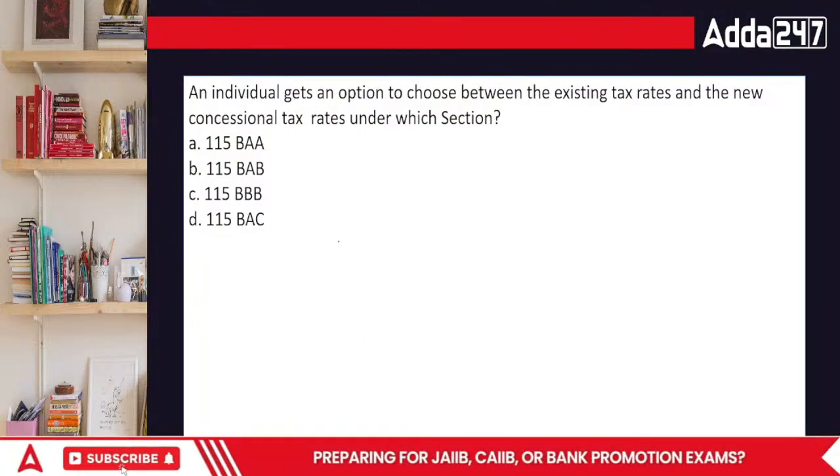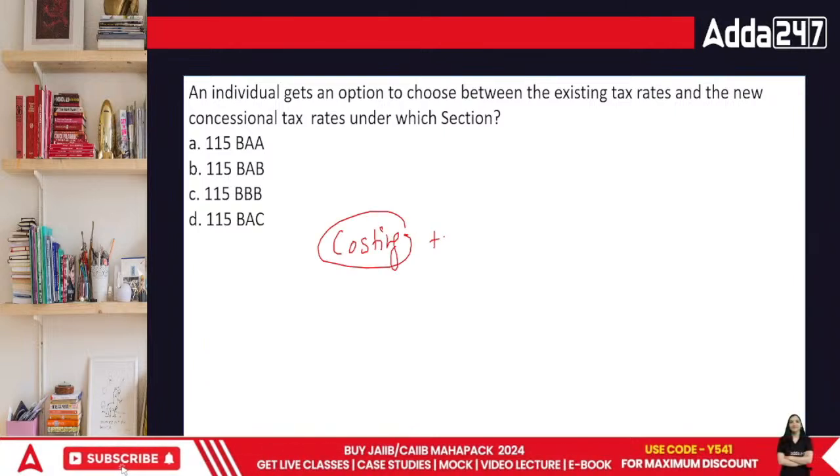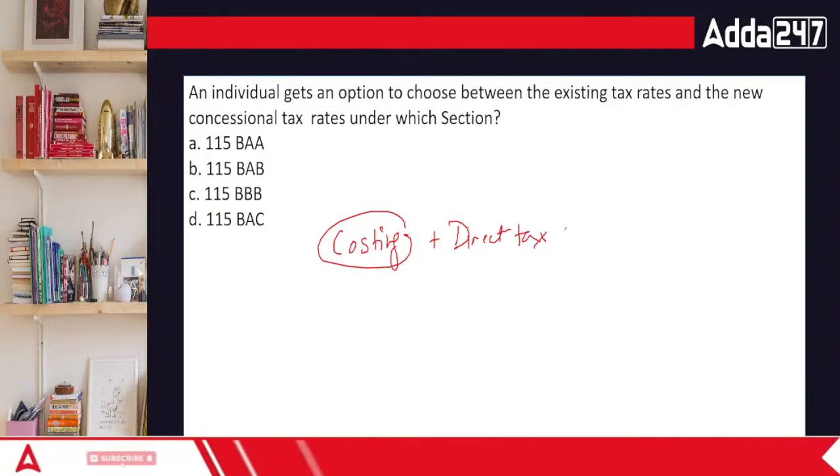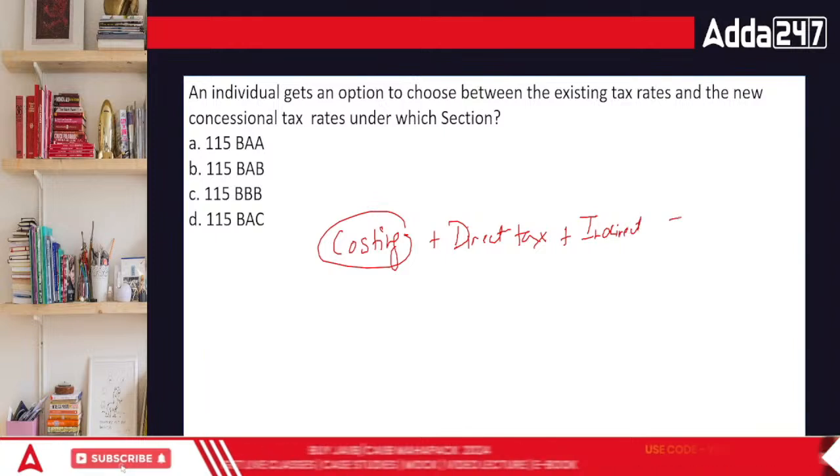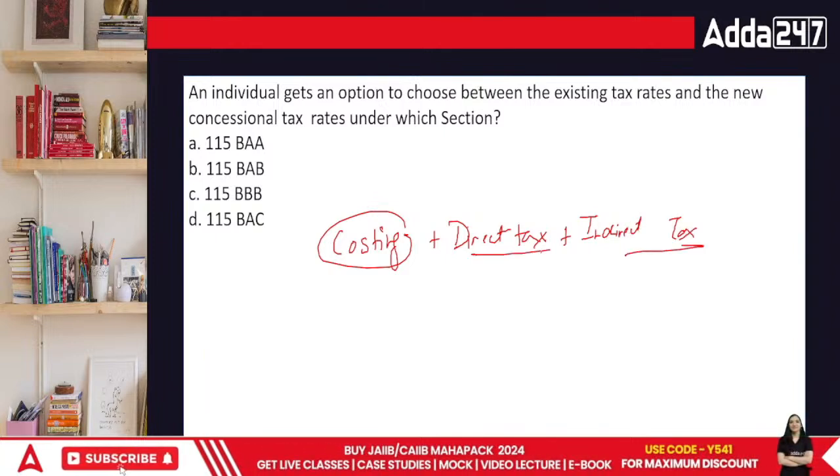As I told you, today's class is more towards Module D. Costing is done. The second thing that we did was direct tax. The third that we are covering is indirect tax. So this is pure Module D that we are covering today.